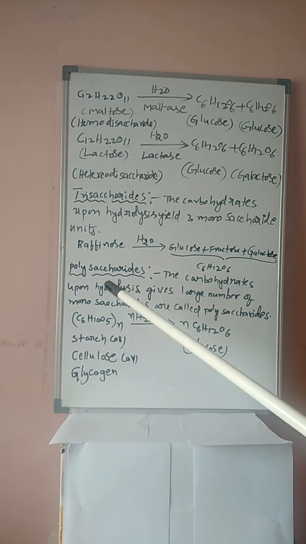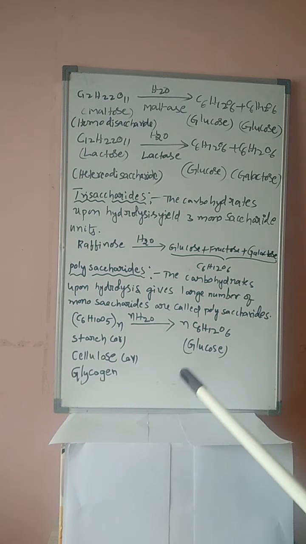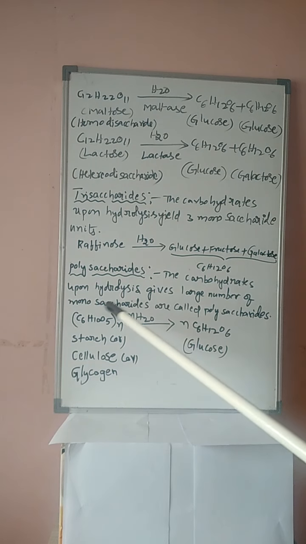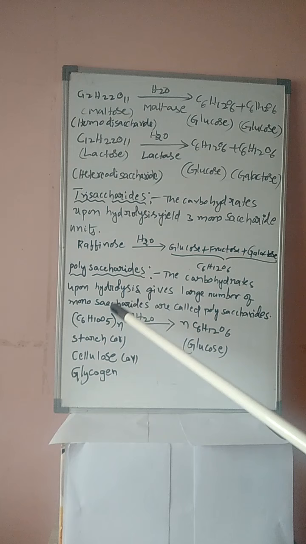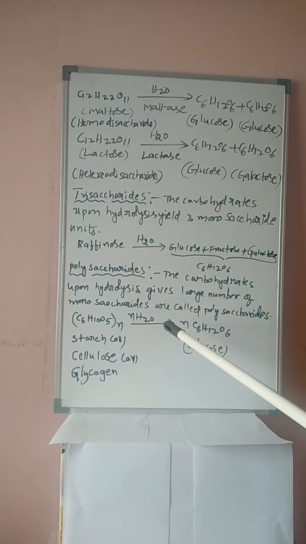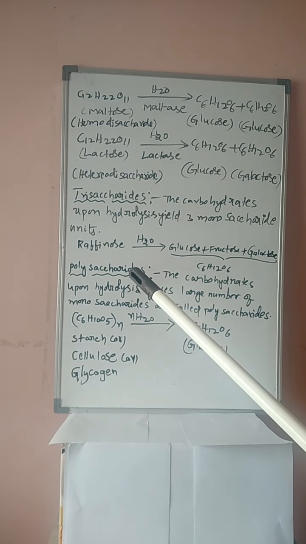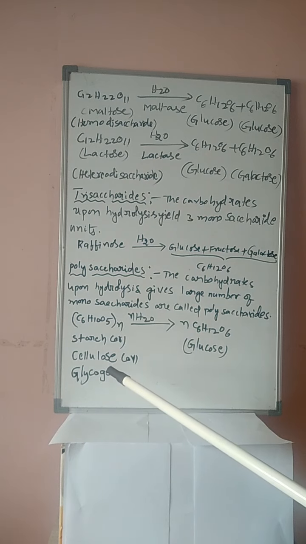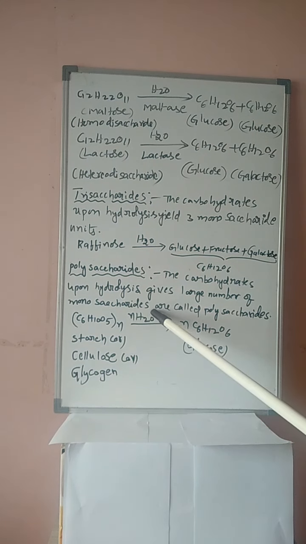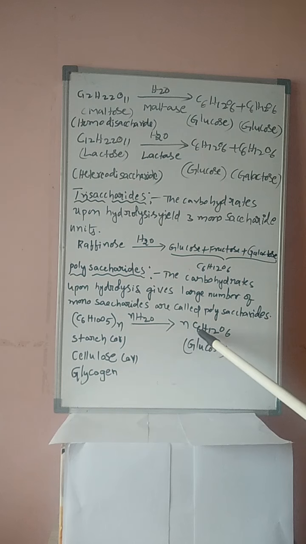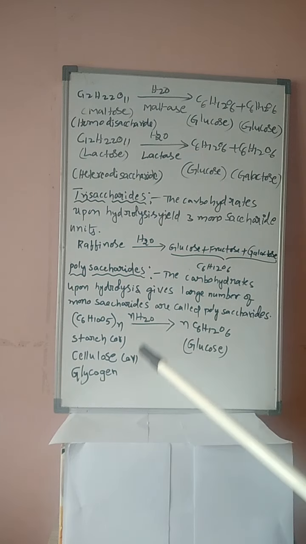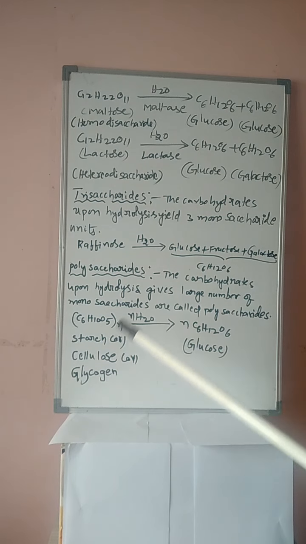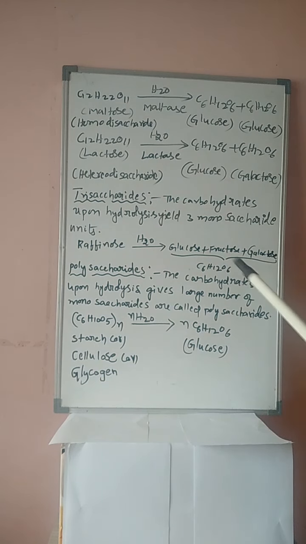Now the next category is polysaccharides. The carbohydrates which upon hydrolysis give a large number of monosaccharides are called polysaccharides. For example, starch, cellulose, glycogen are polysaccharides. Upon hydrolysis they form N molecules of glucose.